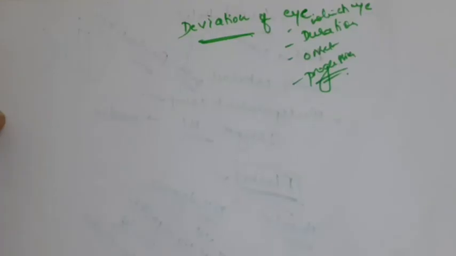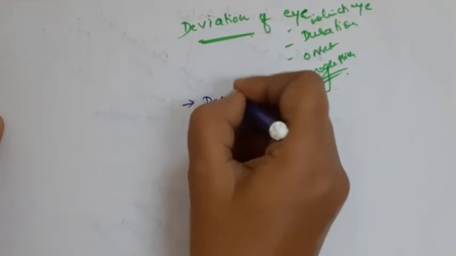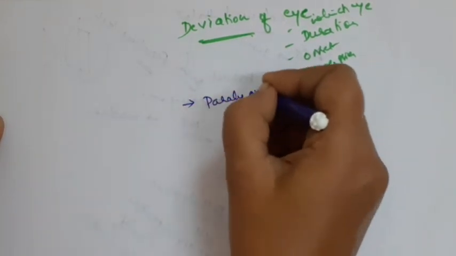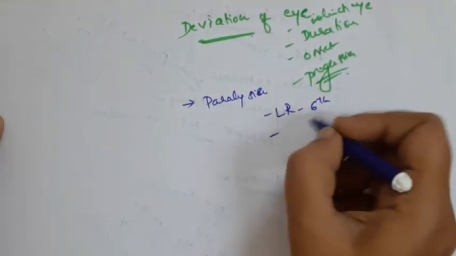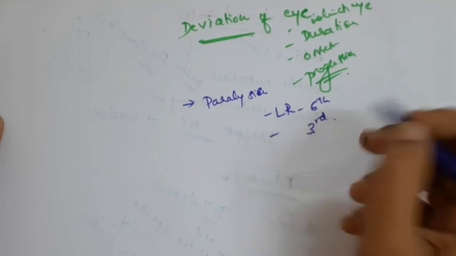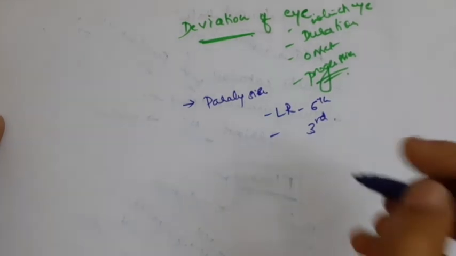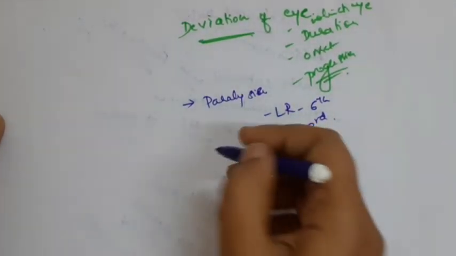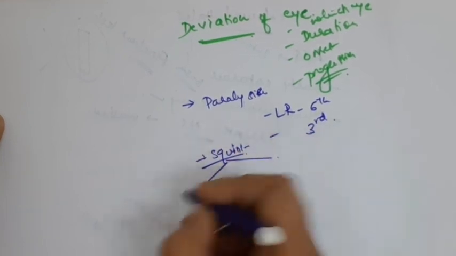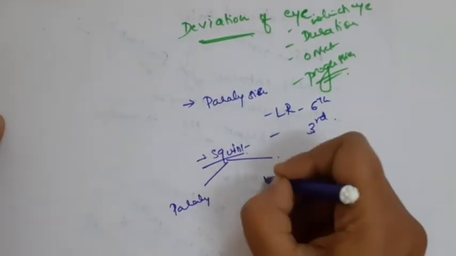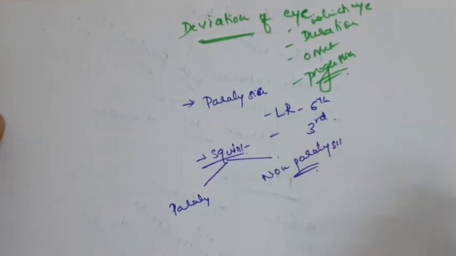Remember, if it is of acute onset, the causes can be paralysis of the extraocular muscles. It can be lateral rectus palsy, secondary to the sixth nerve, or third nerve palsy leading to deviation. I will explain deviation of the eye in detail in a separate video. Just remember the causes: paralytic or non-paralytic squint, and then go on differentiating.